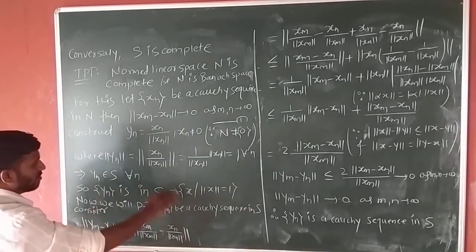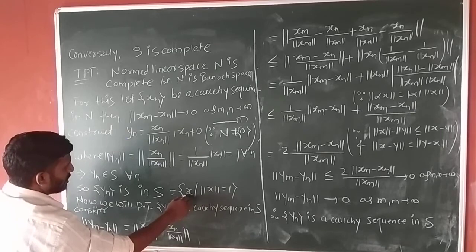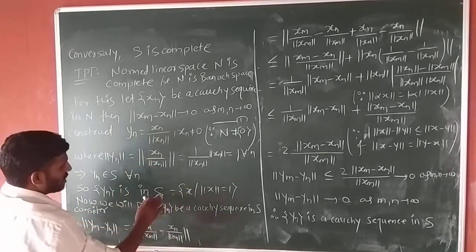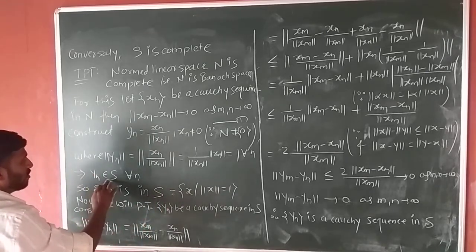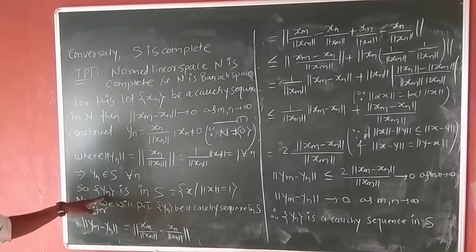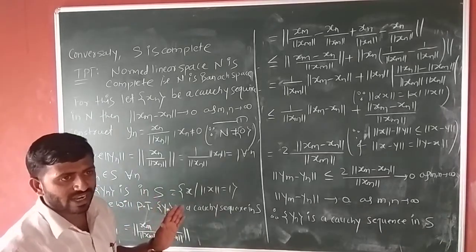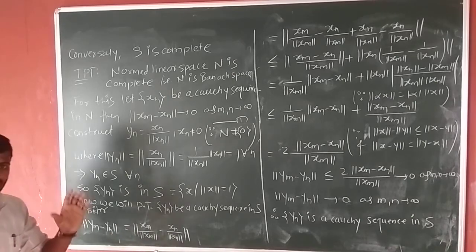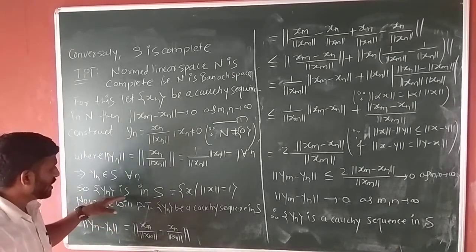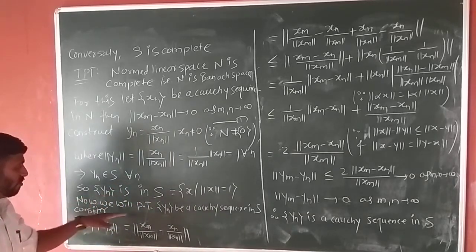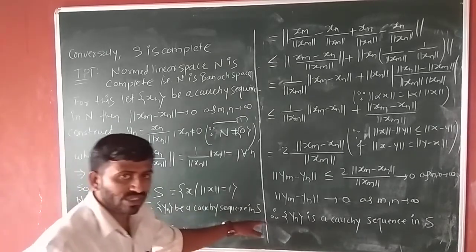So this is nothing but an element of this set S, because in this set every element has norm 1 and this element has norm 1, so this element belongs to S for all n. So indirectly y_n is a sequence in S. So now we have to show this y_n in S is complete. If we show this y_n is a Cauchy sequence, then it must be convergent. Okay, so we will prove that this y_n is a Cauchy sequence in S.